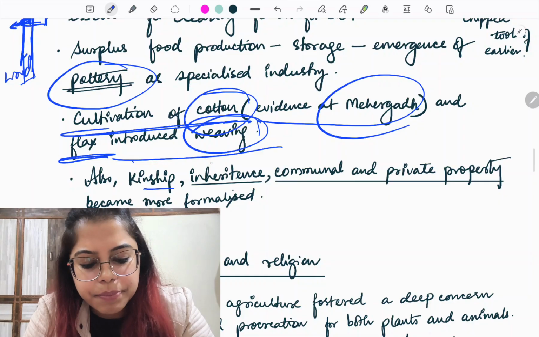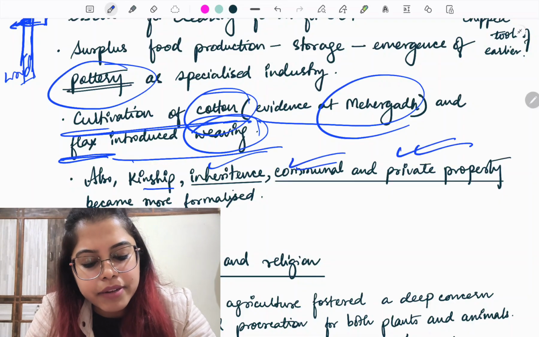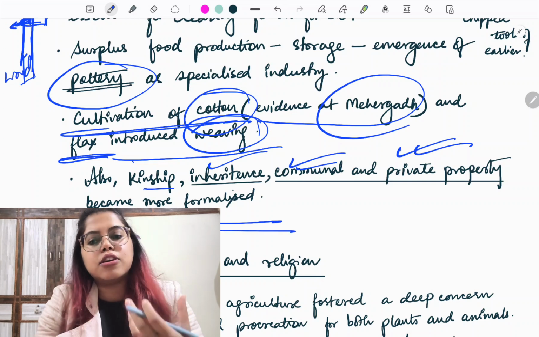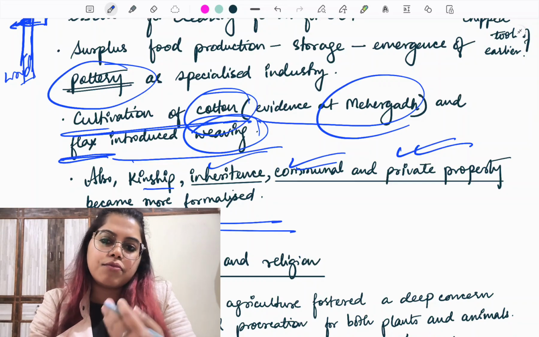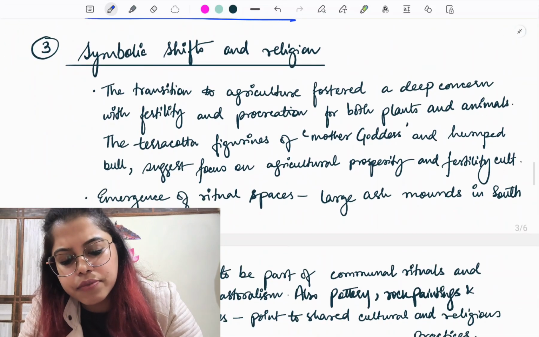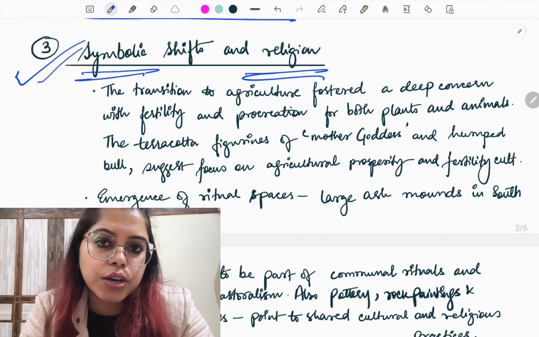Next is also kinship, inheritance. As I told you, I have already explained this: inheritance, communal and private property become much more formalized, especially because of food storage, staying in one particular place and moving from hunting and gathering to food production. Next, we also have change in symbols and religion.